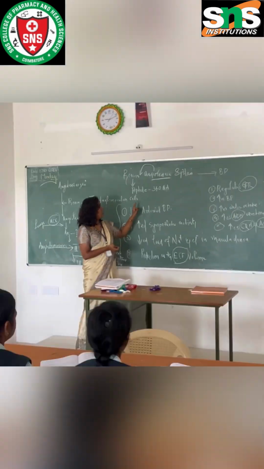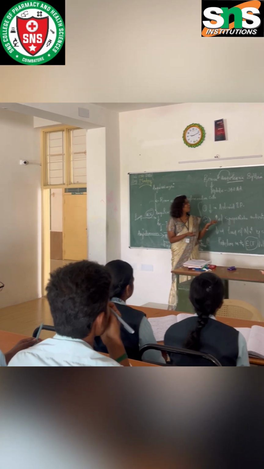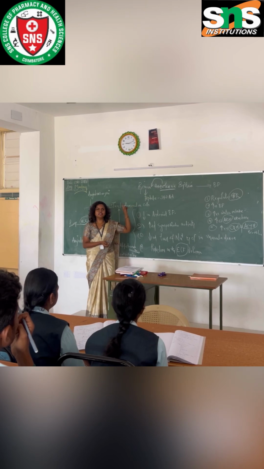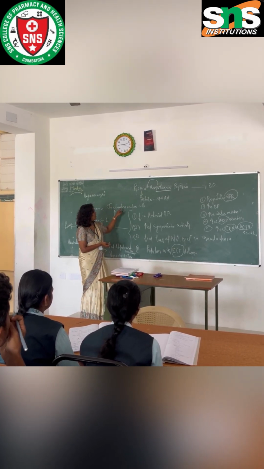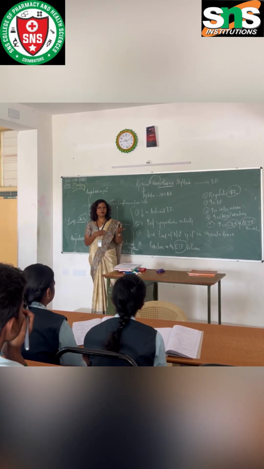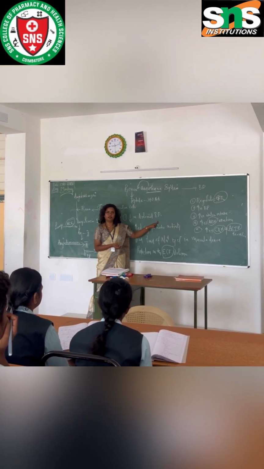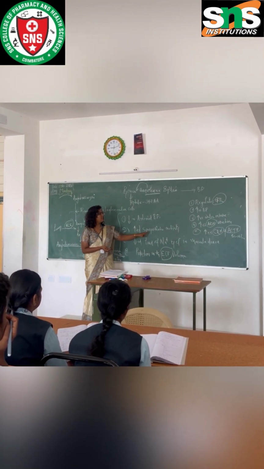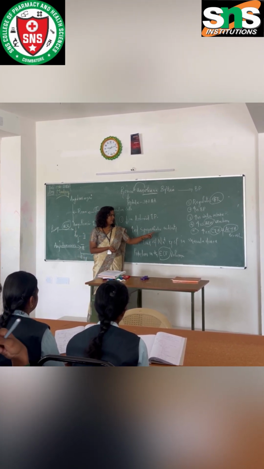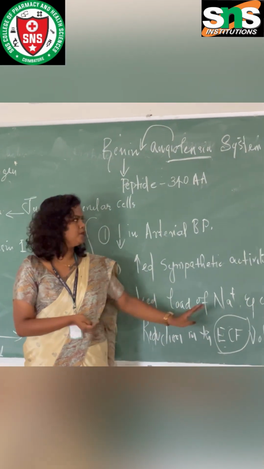Amino acid, and renin, along with this angiotensin, forms a system called the Renin-Angiotensin System. Again, this renin is secreted in the juxtaglomerular cells. And the secretion of renin is influenced by 4 factors. First one is decreased arterial BP, then increased sympathetic activity, then decreased load of sodium and chloride in the macula densa, and the fourth one is reduction in the ECF volume.